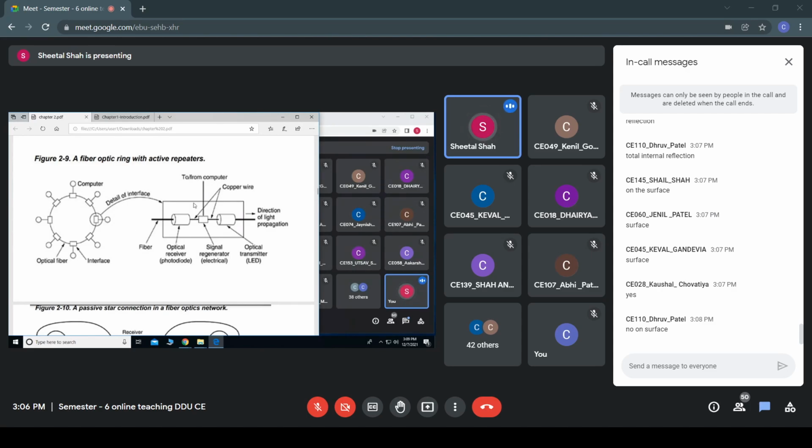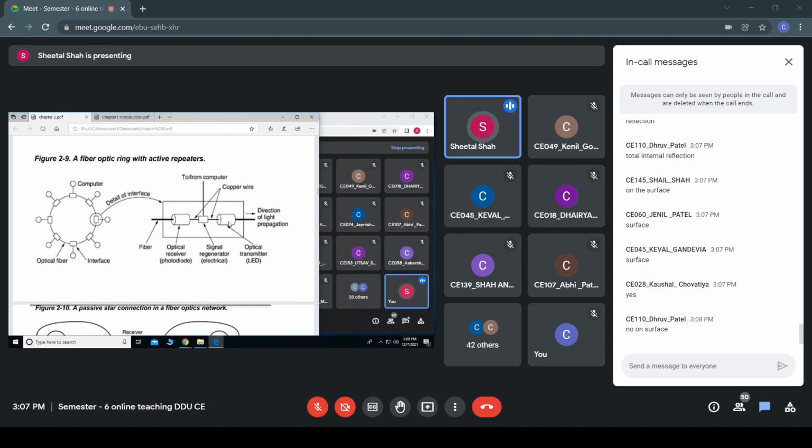In this case, whatever data comes from the computer, say this computer is providing certain data, is in the form of electrical signals. Some electrical signals are passed from the computer to this interface. Now this electrical signal, through the copper wire, is provided to the transmitter. Here the transmitter acts as a transducer, which converts this electrical signal to its corresponding light signal.